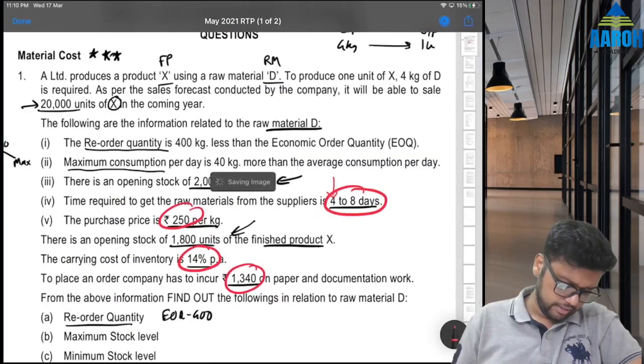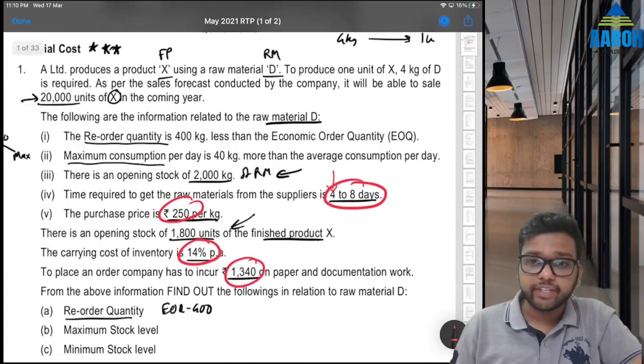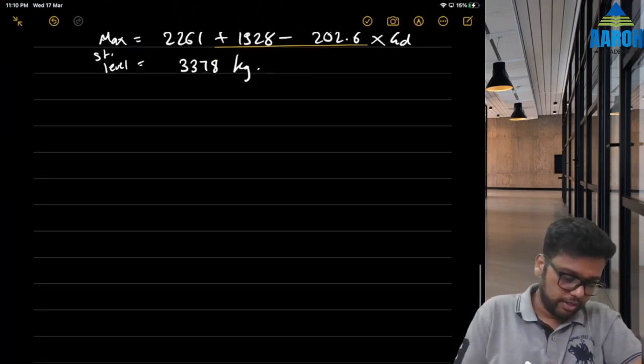Next is minimum stock level. Minimum stock level is easy now. We have everything, right? Minimum stock level is what?